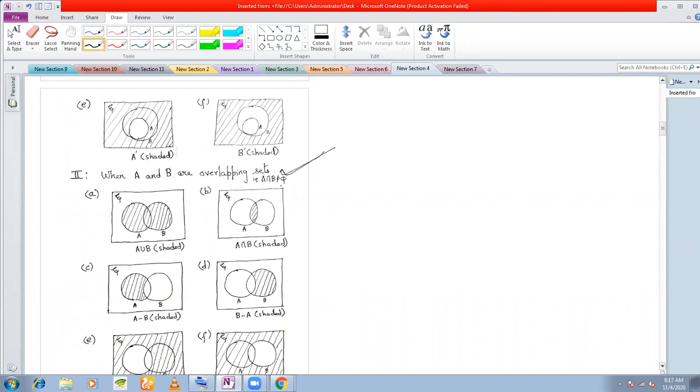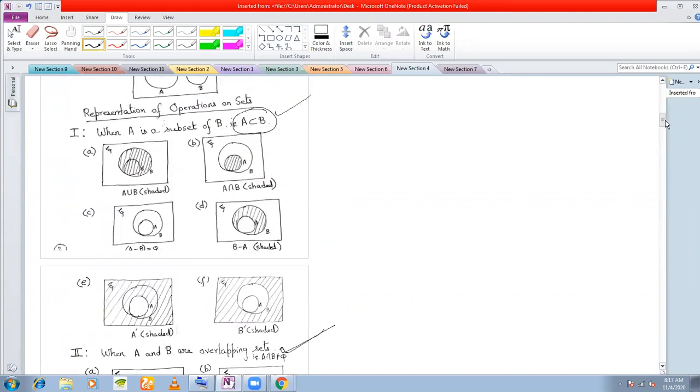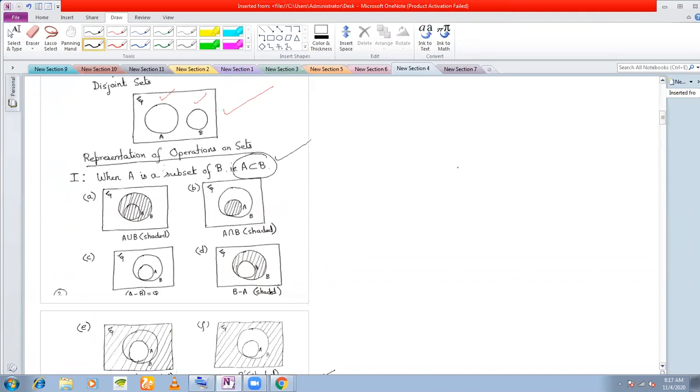But if it is specifically mentioned that A is a subset of B, then represent A union B with the help of a Venn diagram. So what kind of question can you get in the examination for this?